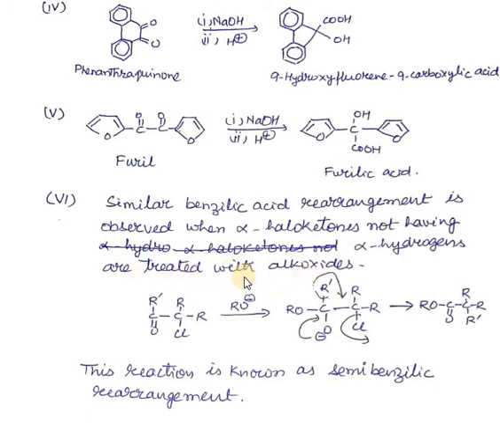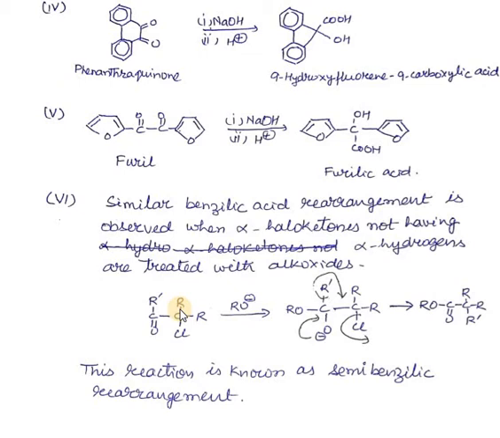In place of an alpha diketone, if you take an alpha haloketone, this will also show this type of rearrangement if it does not possess alpha hydrogen. So if it does not have alpha hydrogen, then it shows this type of rearrangement.